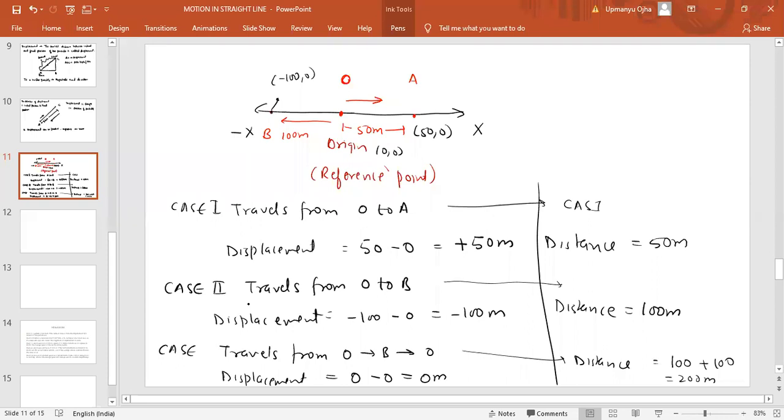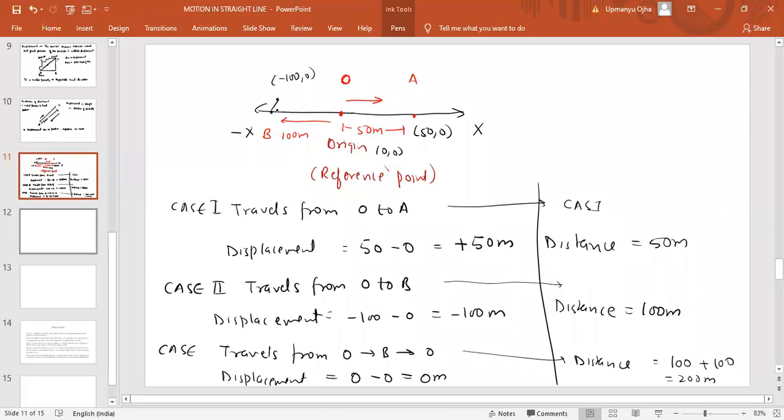Distance can be 0 if you don't move. If you don't move, the distance can be 0. Length does not depend upon direction, so distance also does not depend upon direction. If the body is stationary, then the distance will be 0.